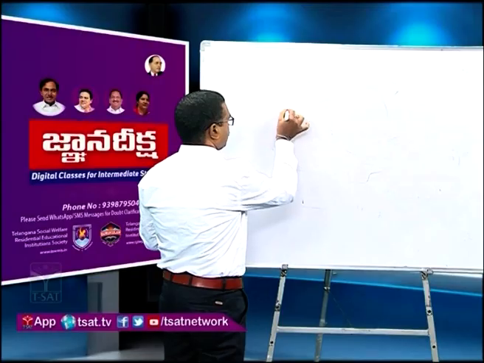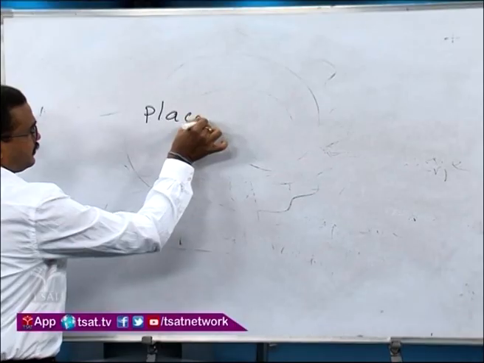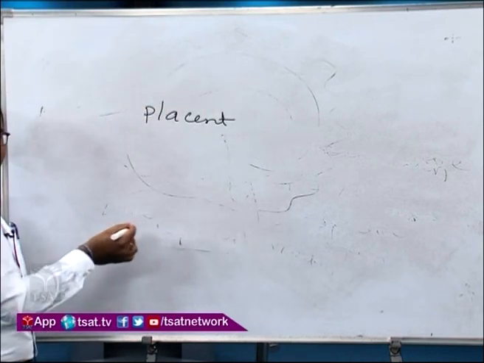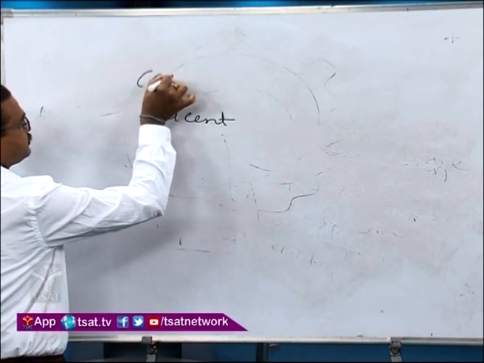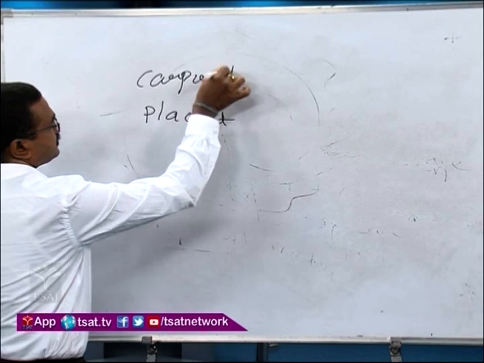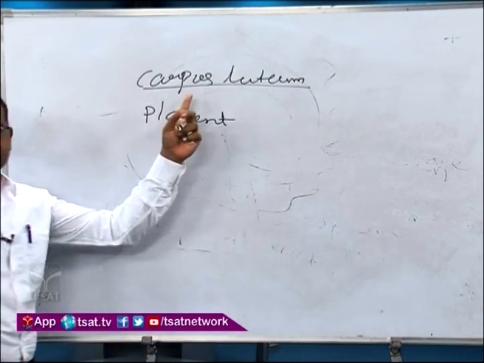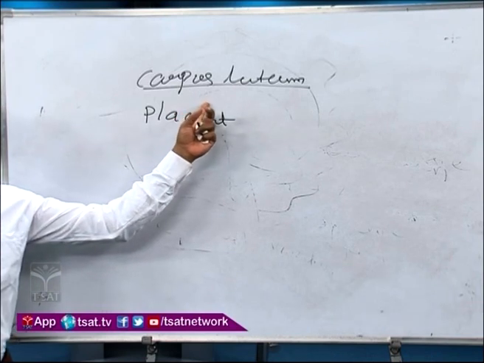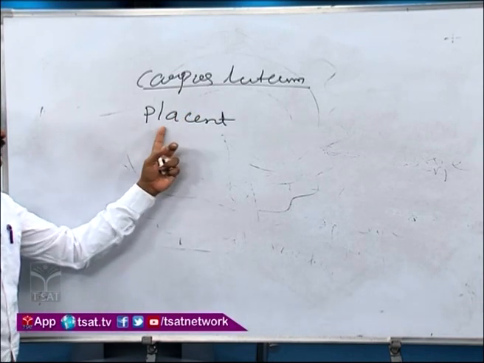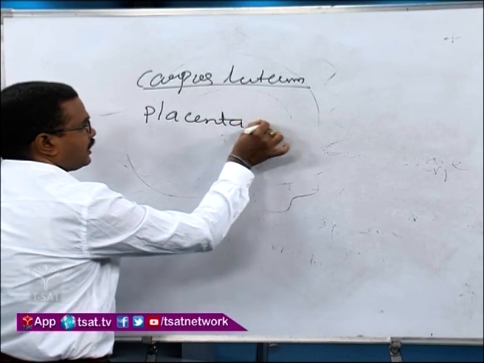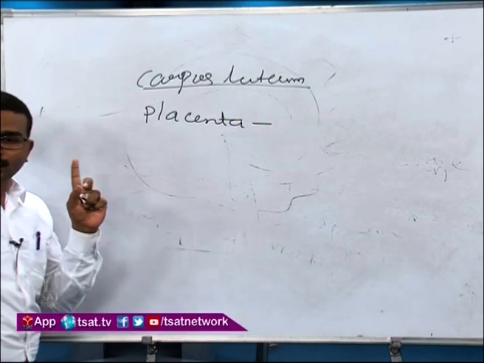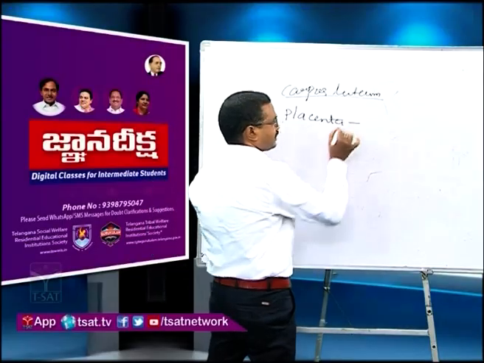So placenta. And one more temporary endocrine gland, corpus luteum. The corpus luteum will be visible before fertilization and after fertilization also. But the placenta will be visible in the course of embryonic development, after fertilization only.